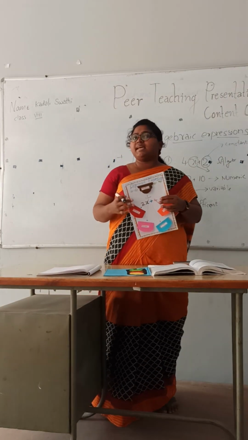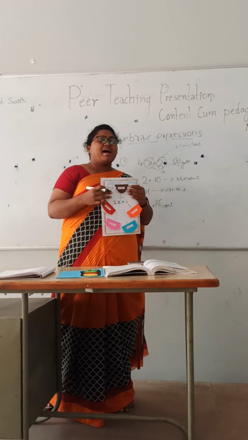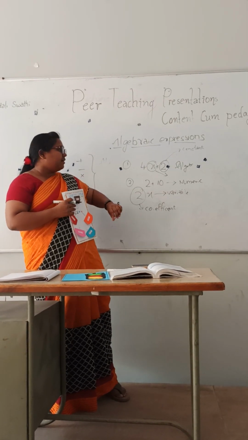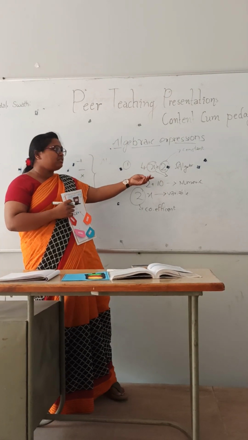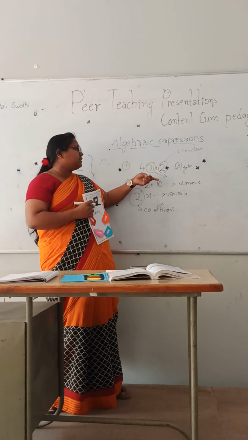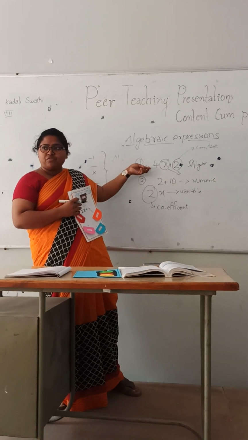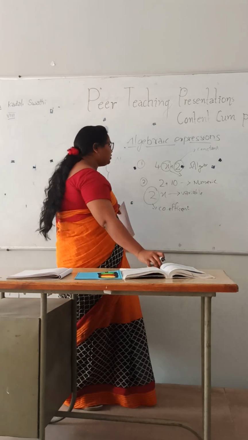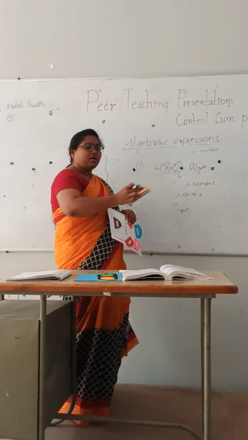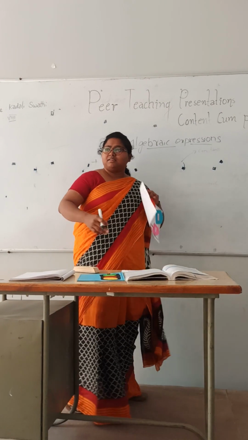And do you know what a constant is? A constant is a number that does not change its value. As we don't know x, if we keep any number in the place of x, this value can change. But this side, the constant value does not change. So this is the constant, this is the variable, and this is the coefficient of the variable. If we want to find the value of the expression, we have to put some value in x. Okay? Is it all clear? Yes.